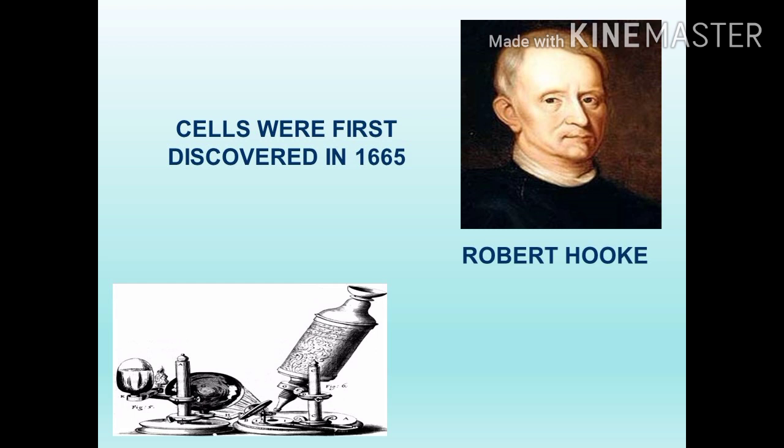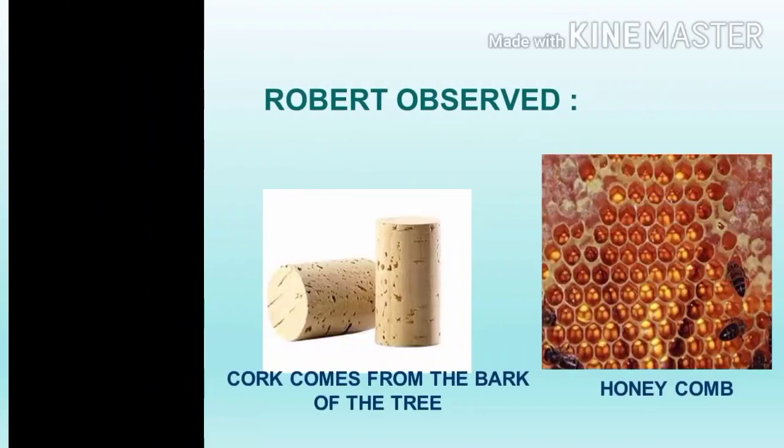Under this microscope, Robert Hooke saw that the cork resembled the structure of a honeycomb, consisting of many little compartments. He called these boxes or compartments cells. Cell is a Latin word for a little room.